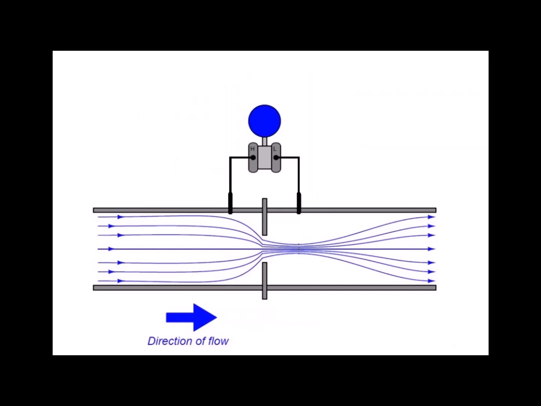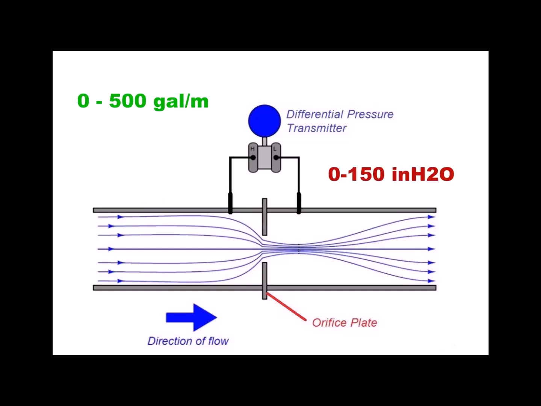Prior to configuring the transmitter, it is absolutely necessary that we know the maximum flow rate to be measured and the differential pressure produced by the primary element at that flow rate. In the following demonstration, the maximum flow rate will be 500 gallons per minute with a corresponding differential pressure of 150 inches of water.